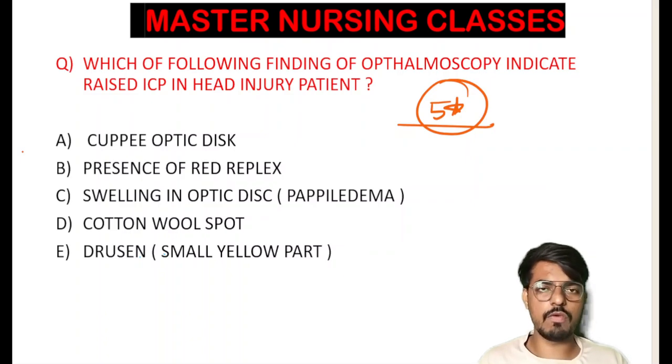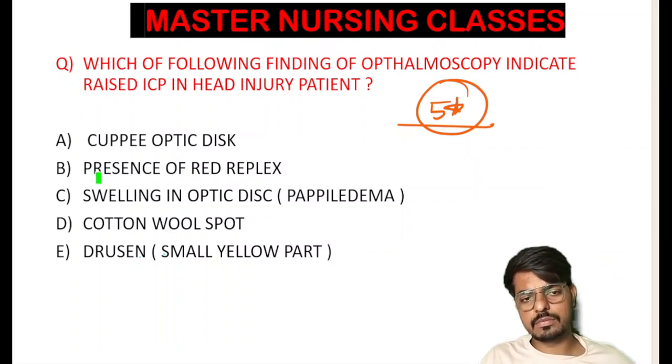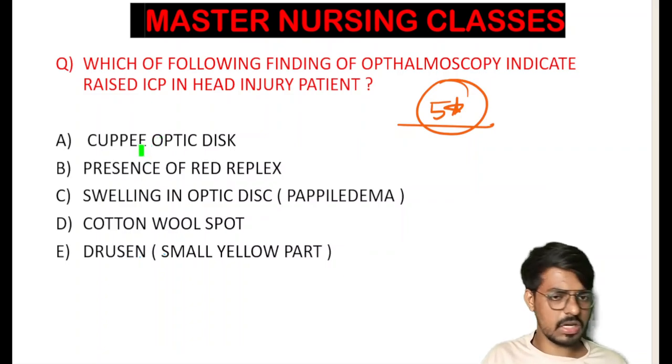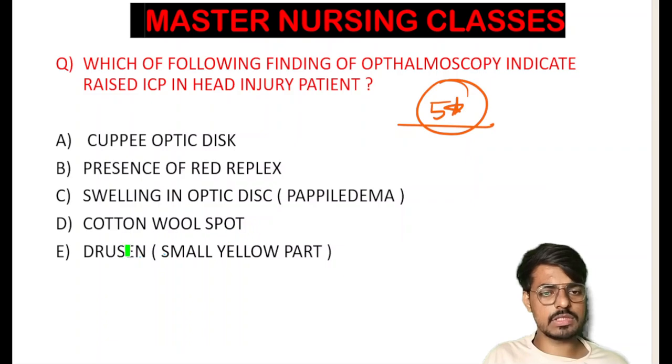Okay, so focus on the explanation, and if anyone knows the answer, just comment the answer. So I am giving the time for you all to answer. Okay, so you have to tell where the cupped optic disc will be seen, where the red reflex is present, where there is swelling in the optic disc, that is the papilledema. Okay, so where we will see the cotton wool spot, and drusen, that is the small yellow spots, where we will see.